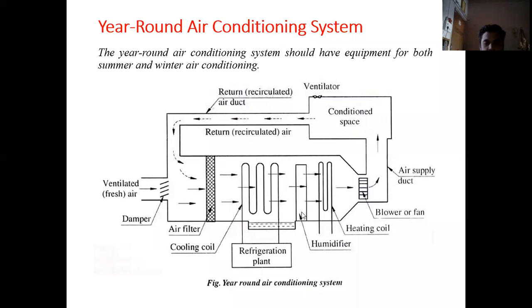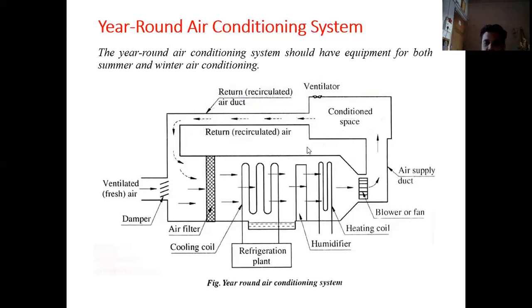The purpose of the humidifier is just to humidify the air in case of winter, and the heating coil is just to heat the air. So this is how the working of all year round air conditioning takes place. In this particular system, there will be all parts of the summer as well as the winter air conditioning system.